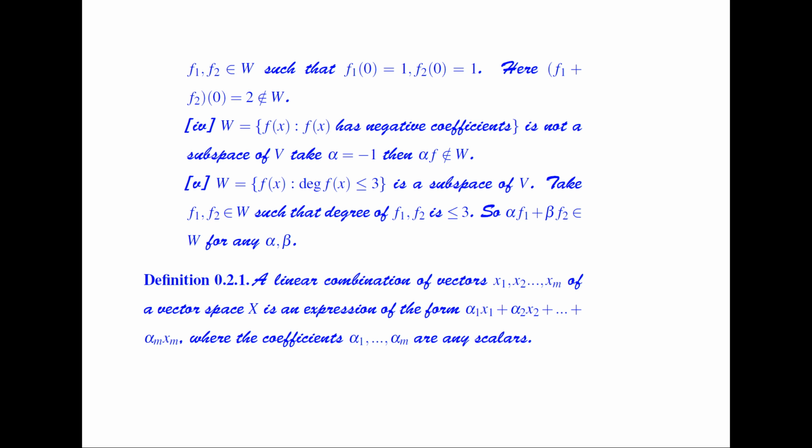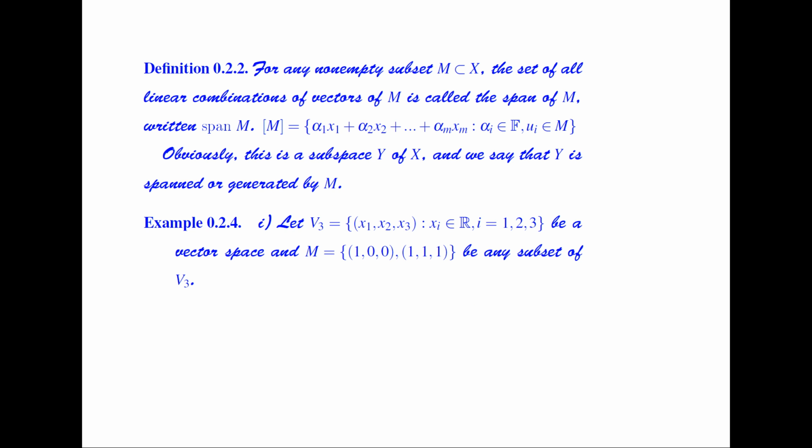So a linear combination of vectors x1, x2, so on xm of a vector space is an expression of the form alpha 1 x1 plus alpha 2 x2 so on alpha m xm, where the coefficients alpha 1, alpha 2, so on alpha m are any scalars. So this way we can represent any linear combination of the vectors x1, x2, so on xm of the vector space X. For any non-empty subset M of a vector space X, the set of all linear combinations of vectors of M is called the span of M.